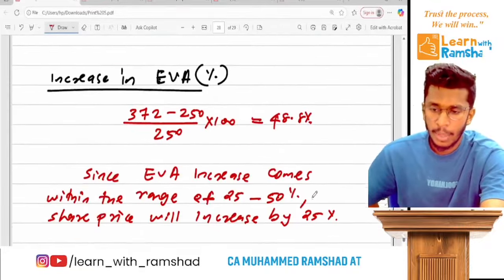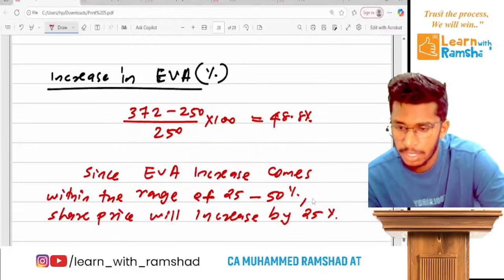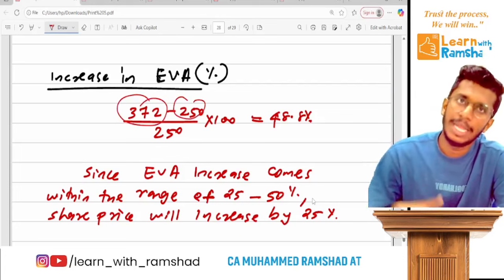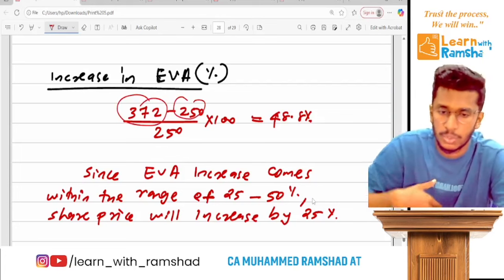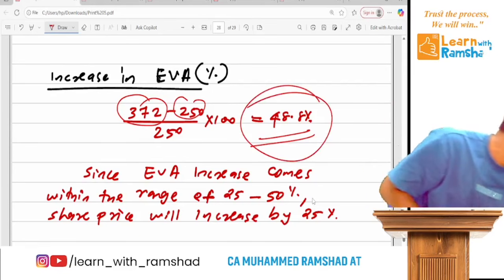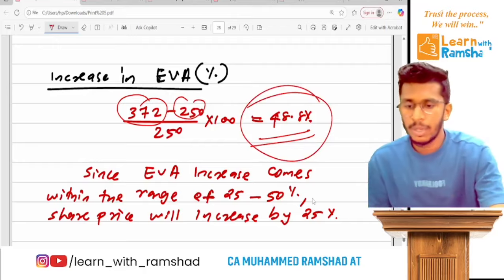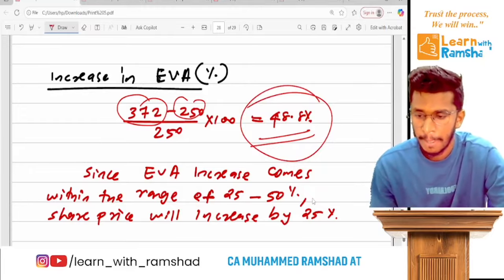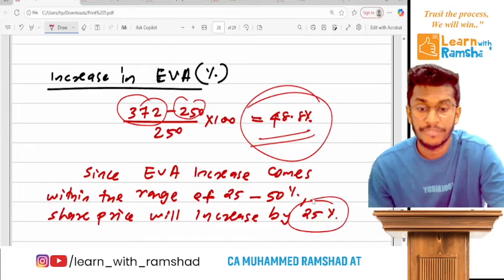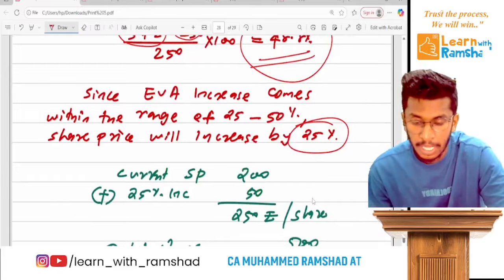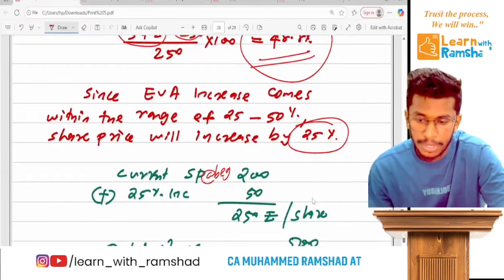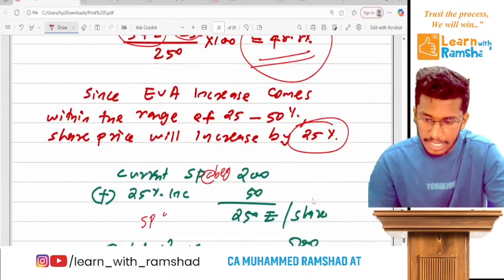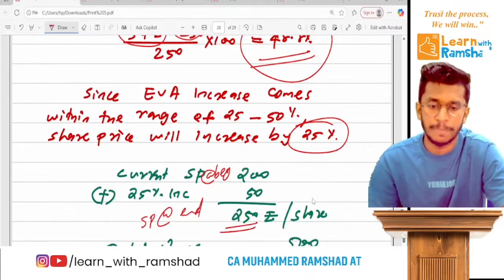So EVA current year 372, last year 250. So the increase divided by last year gives the percentage of increase. Clear? Now since the EVA increase comes within the range of 25 to 50, share price will increase by 25%. So the share price at the beginning is 200 plus increase of 50. So the share price at the end will be 250 per share.